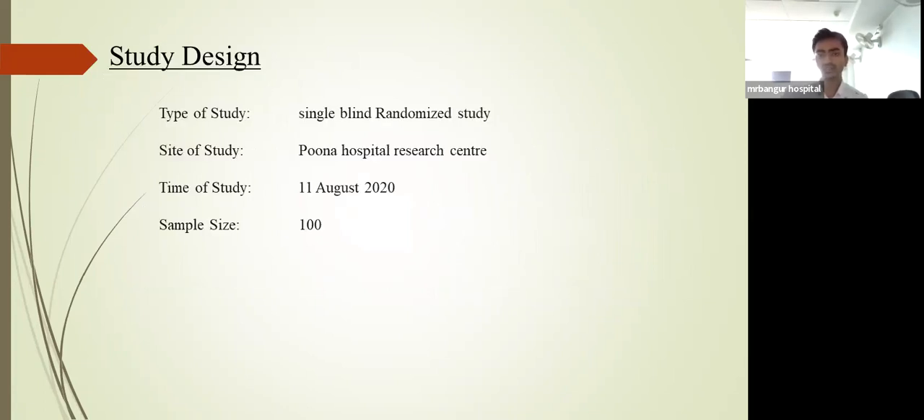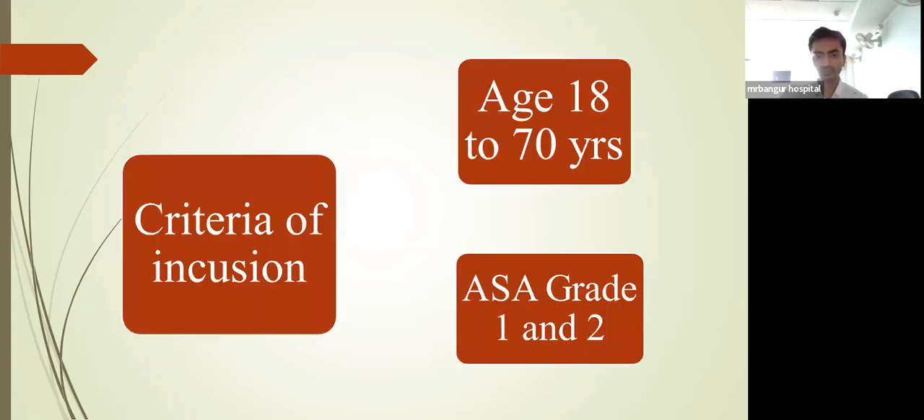Study design: the type of study was a single blind randomized study. The study was done at the Pune Hospital Research Center. The time of the study was 11th August 2020, and the total sample size was 100. Criteria of inclusion: patient age between 18 to 70 years, and ASA grade, American Society of Anesthesiologists grade, 1 and grade 2.